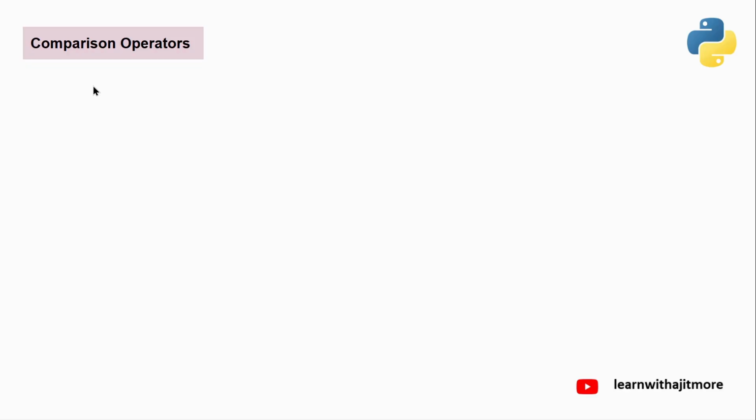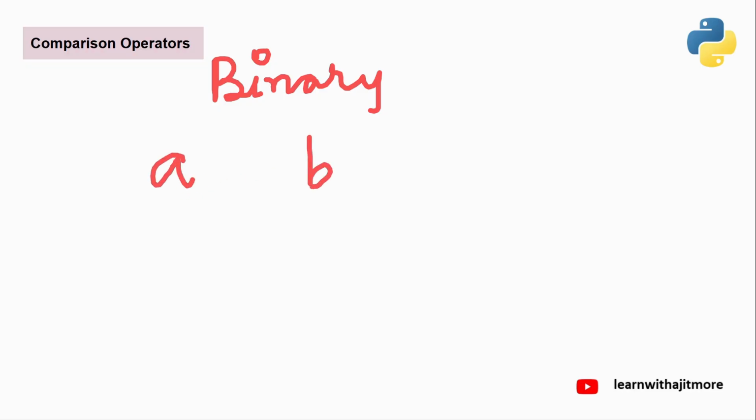Let's move ahead. Next is comparison. At the end, once the operators are over, we will solve some MCQs and then some programs based on it. Don't worry. Moving to comparison operators. Remember, comparison operators are all binary operators, meaning you don't have any unary in this category. All are binary, and they check the relation that exists between two operands.